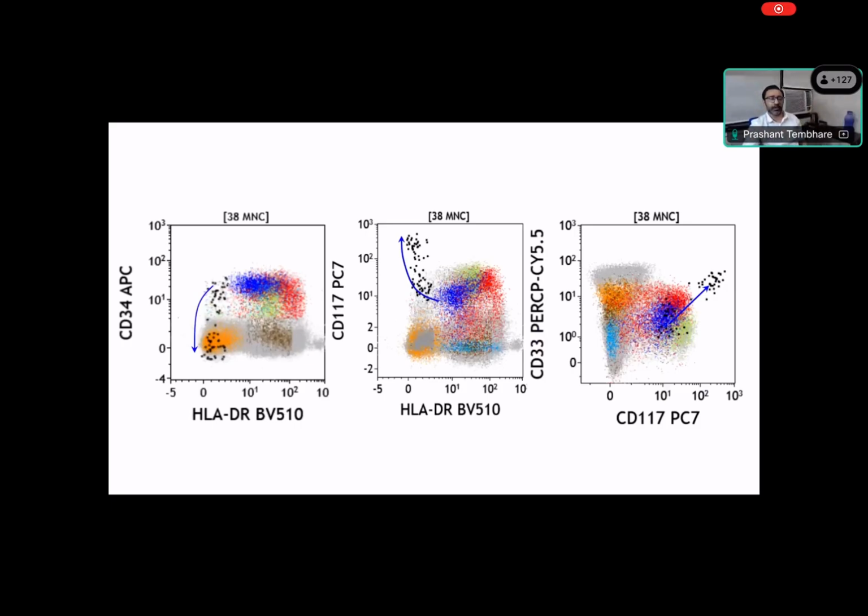Some of the stem cells differentiate towards the mast cells. They lose HLA-DR. They lose CD34, and they gain strong expression of CD117. They become mature mast cells. They also gain CD33 as well as CD64. So there is an expression of this. But mast cell can be identified with strong expression of c-KIT or CD117.